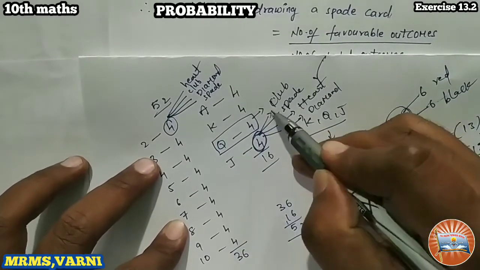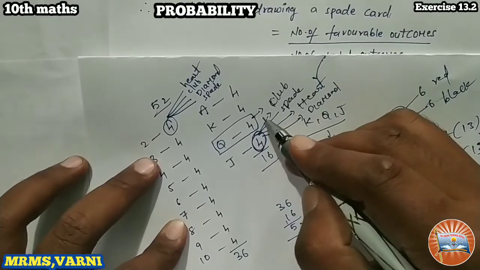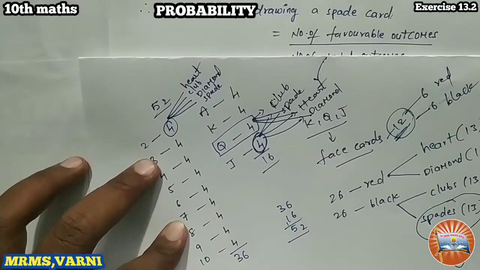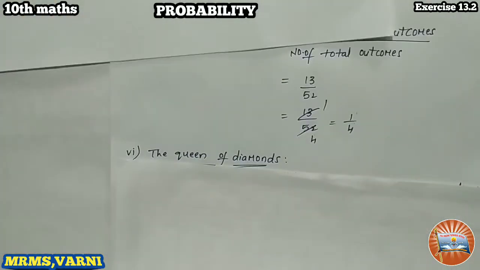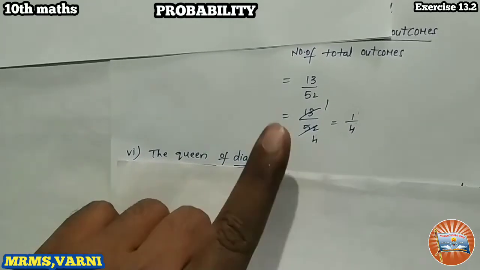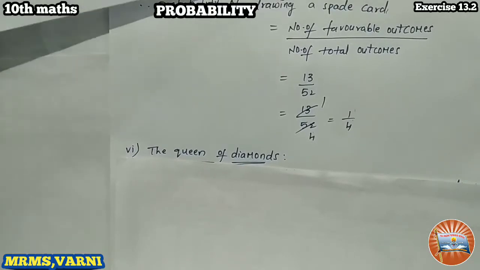In that, one is club, one is spade, one is heart, one is diamond. What we have to find? We have to find the probability of queen of diamonds. So how many queens we have in diamonds? Only one. Okay, right.